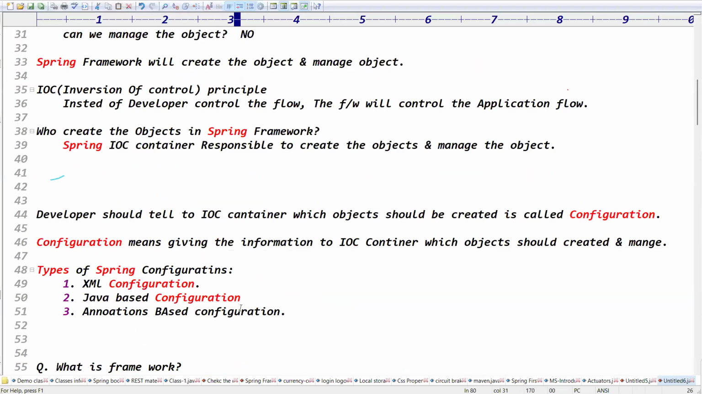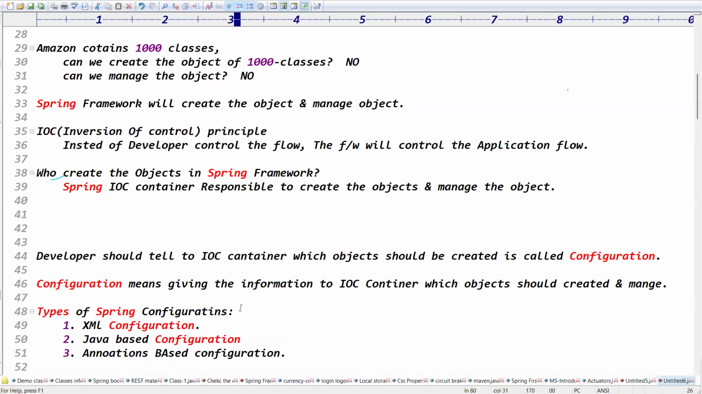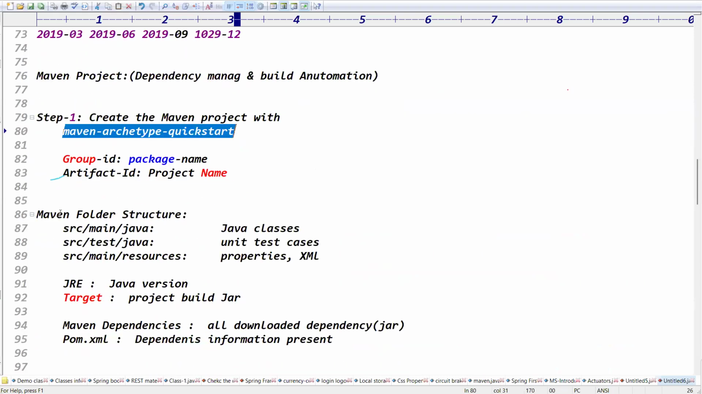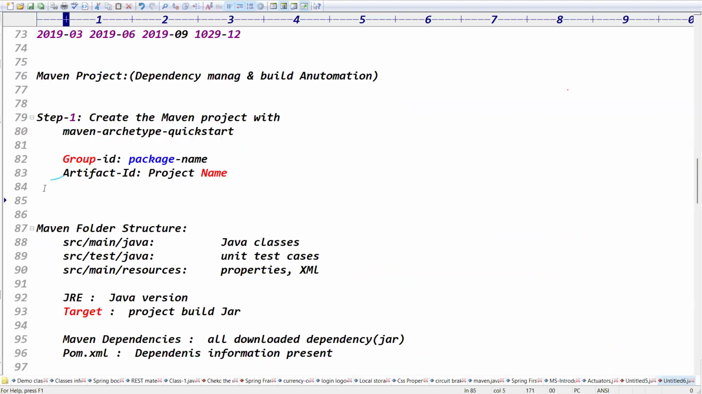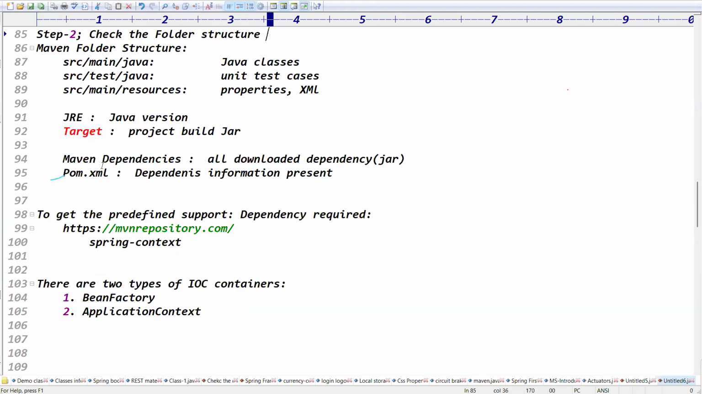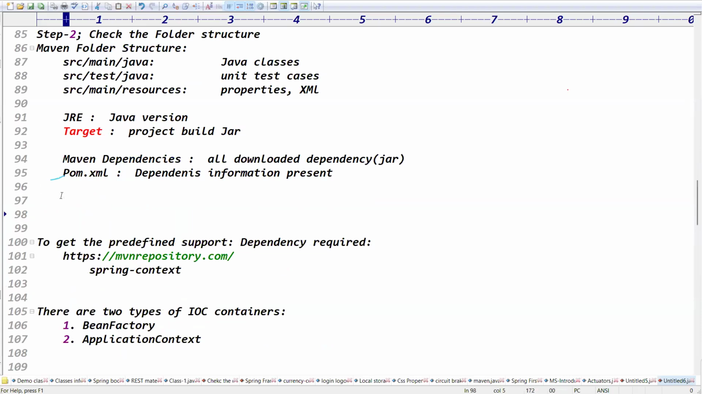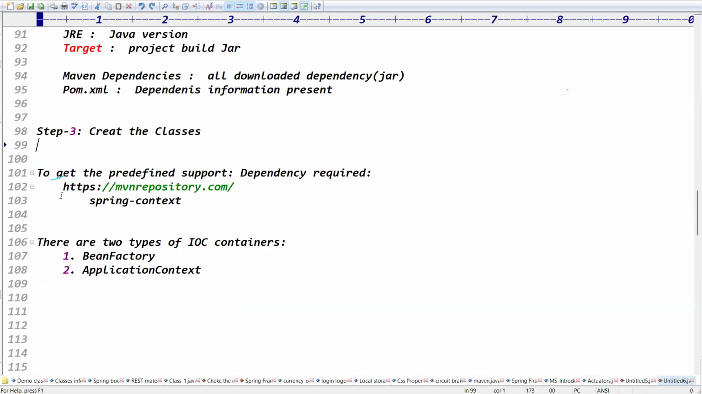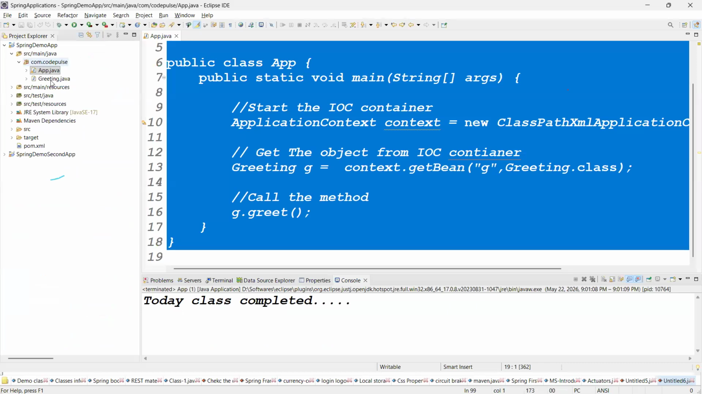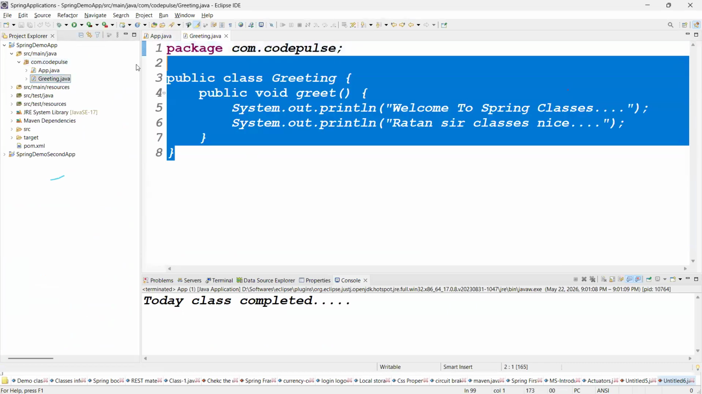You check all the class notes that we wrote today. Step 1, you create the Maven Quickstart project. Step 2, check the folder structure once. And step 3, tell me guys, step 3 is what? Create the classes. What class should we create? The Greeting.java file we should create. This is the greeting file.